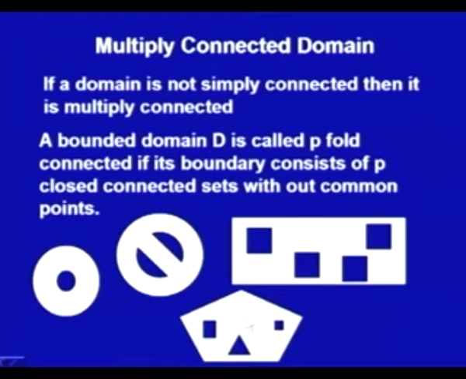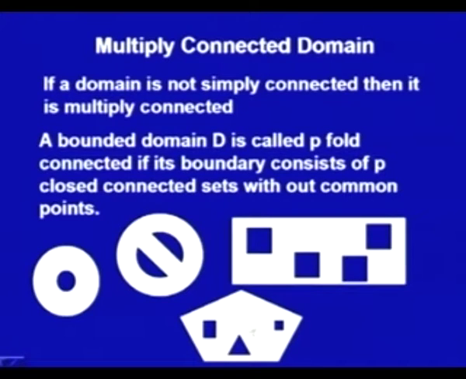If it is a bounded domain, we call it P connected if it has P minus 1 holes. So, doubly connected has 1 hole, triply connected 2 holes, 4 connected 3 holes, 5 connected 4 holes. If it has P minus 1 holes, then we call it P connected. So, this is the definition of a multiply connected domain.